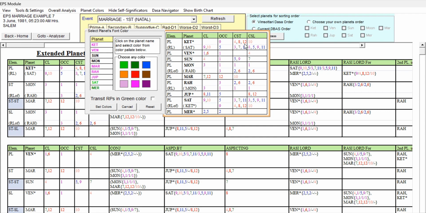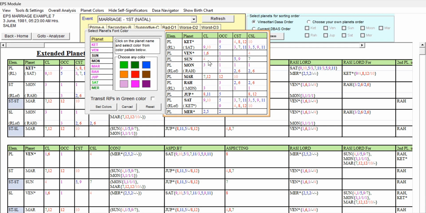If it is not having 8 and 12, or it is having only 9 and some 4th house or 10th house, we can give blue also. Because the 8 and 12 grouping and 10 are indicating some more obstacles. That is the reason I have given pink shade. And what is pending is Sun and Moon.